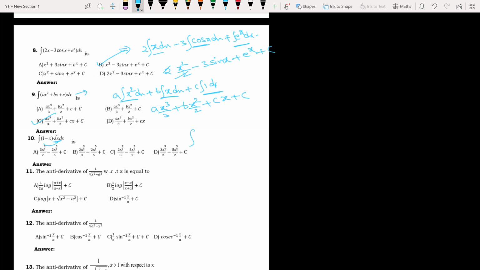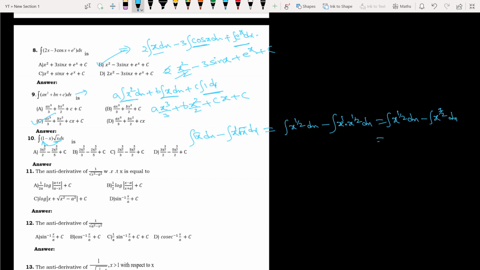Integration of this: root x, can you multiply inside, root x into 1. Okay, this is clear. Minus x into root x whole dx, right? Now how can I solve this? Integration of x power 1 by 2 dx minus, here integration of 1, root x means x power 1 into x to the power 1 by 2 dx. Bases are equal, so powers can be added, no? x to the power 1 by 2 dx minus x to the power 1 plus 1 by 2, which is nothing but 3 by 2, no? So what can I take here? Then x to the power 3 by 2 whole dx, right?